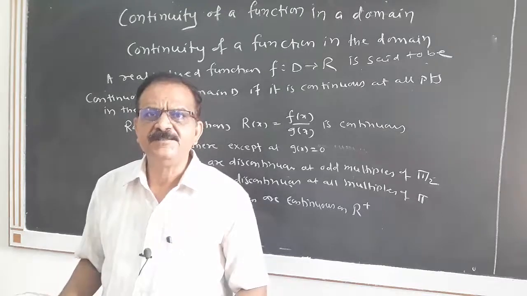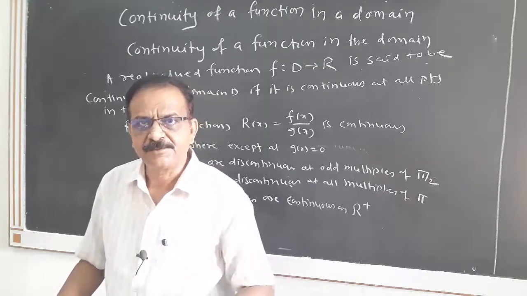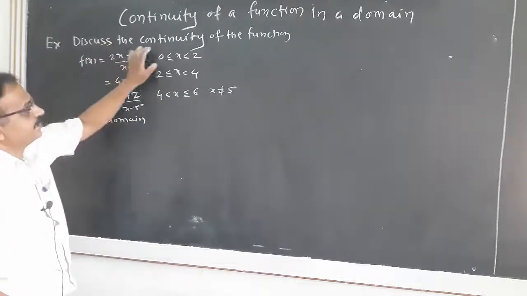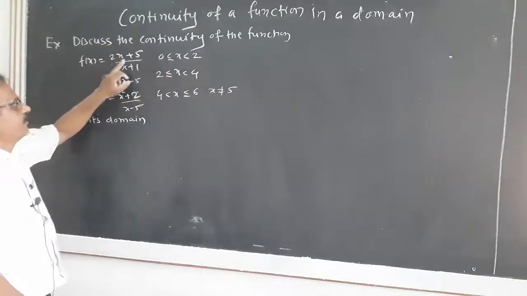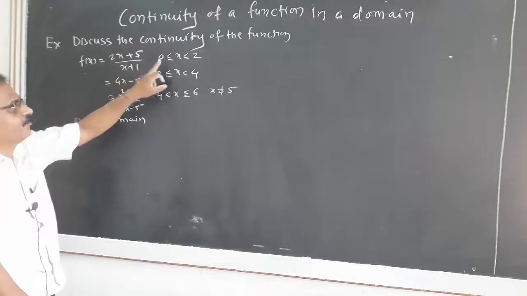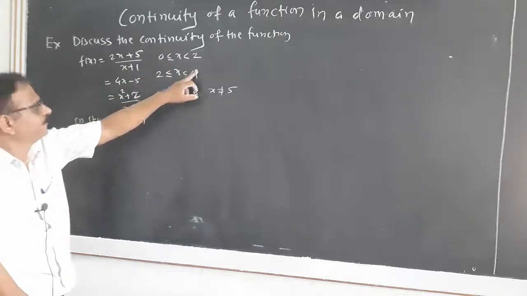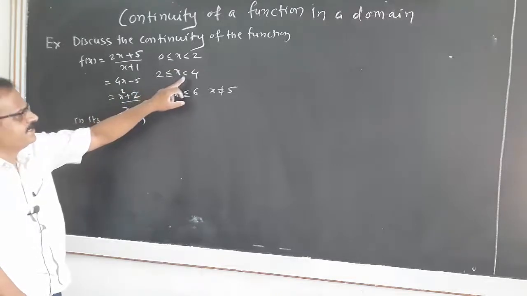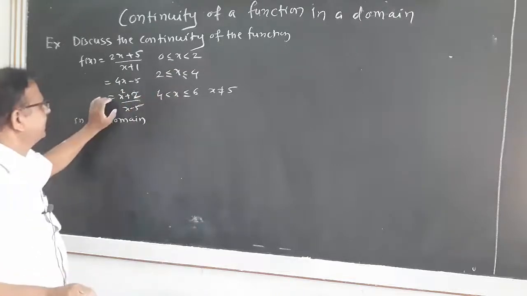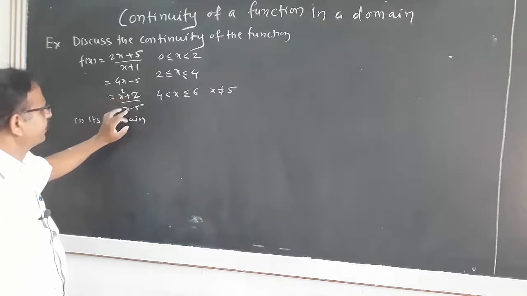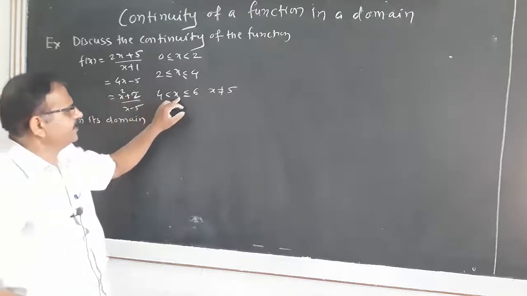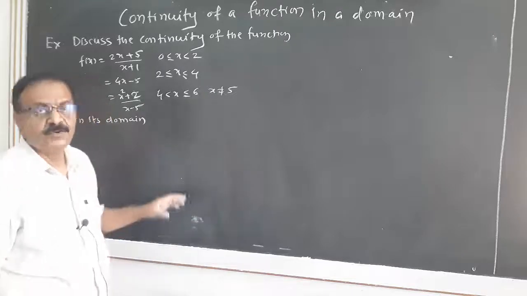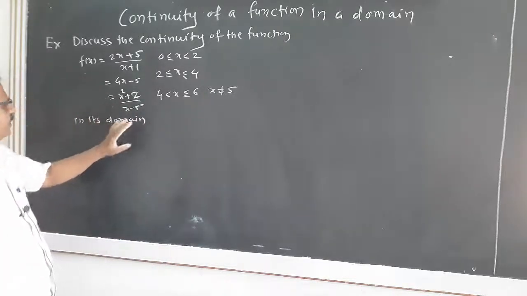Now with this information we shall try to solve some problems. We have to solve the problem. Discuss the continuity of the function f(x) equal to (2x plus 5) divided by (x plus 1) for 0 less than or equal to x less than 2, 4x minus 5 for 2 less than or equal to x less than 4, and (x square plus 2) divided by (x minus 5) for 4 less than x less than or equal to 6, and x not equal to 5. We have to discuss the continuity of the function in this domain.